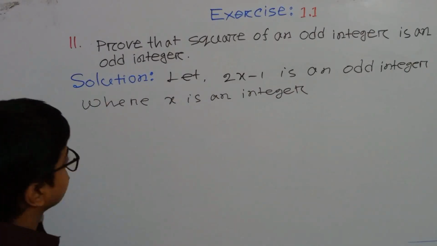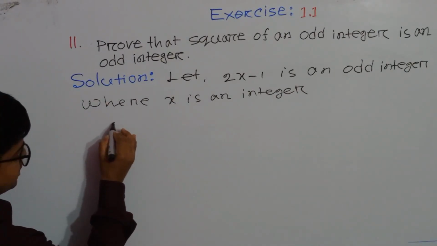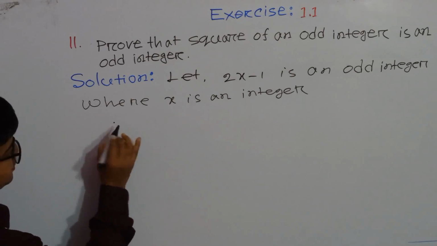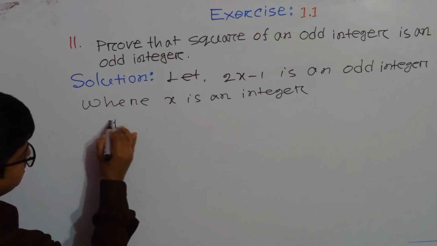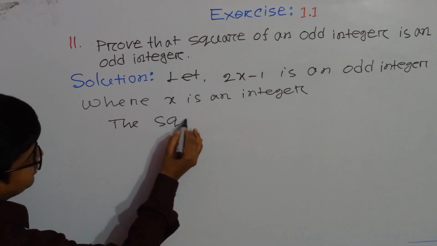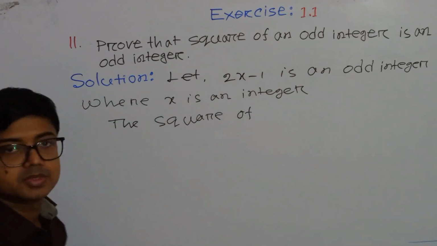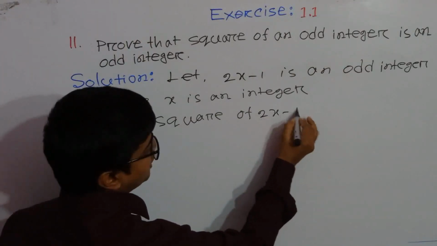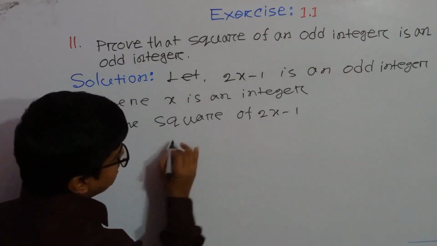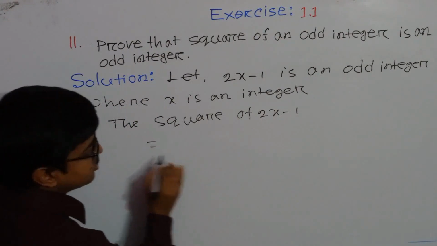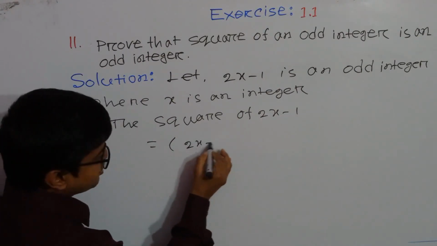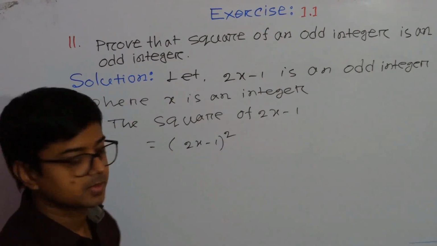Now we can write the square of 2x minus 1. Here it will be 2x minus 1 whole square.